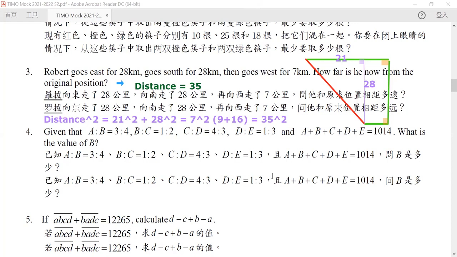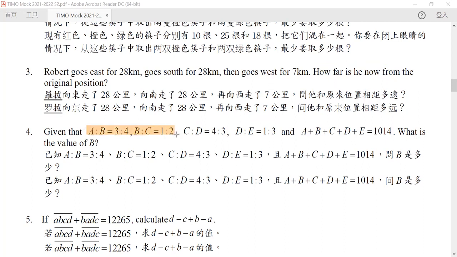So given that A to B is equal to 3 to 4, and then B to C is 1 to 2, C to D is 4 to 3, D to E is 1 to 3, and then they all add up to 1014. What is the value of B? So by this, we'll combine it one by one.